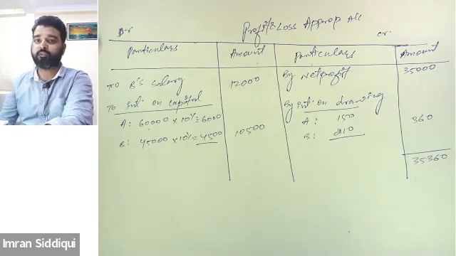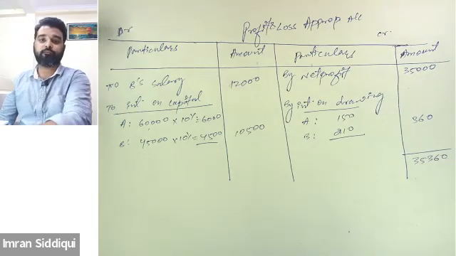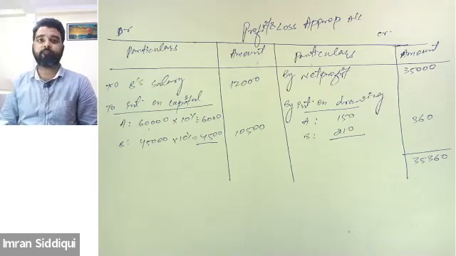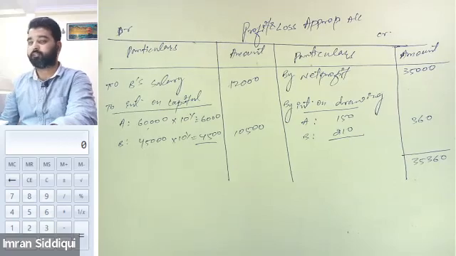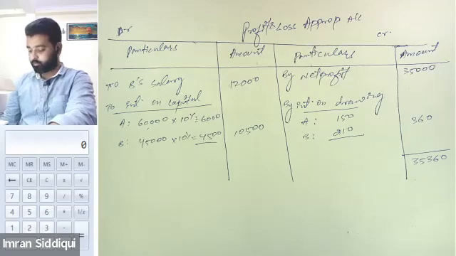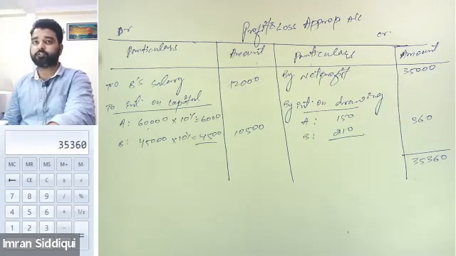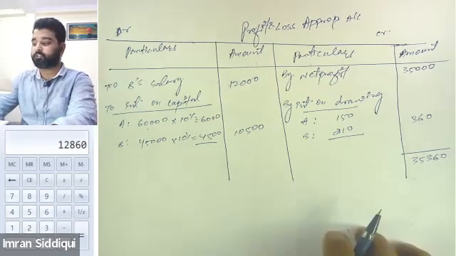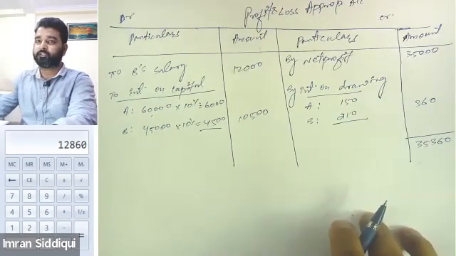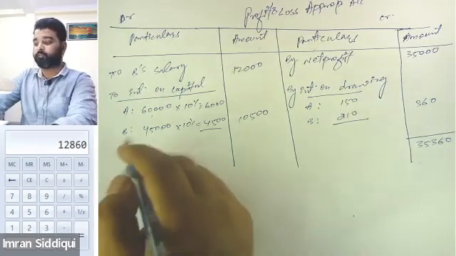Out of this, we will subtract the values on the debit side, 12,000 and 10,500. The remaining amount will be 12,860, which is called divisible profit.